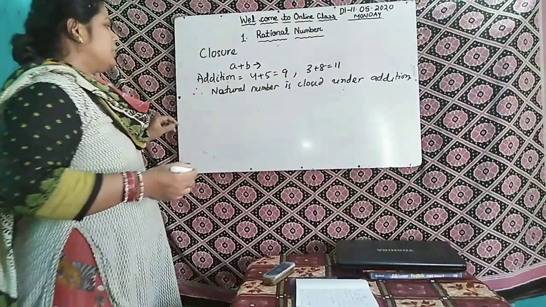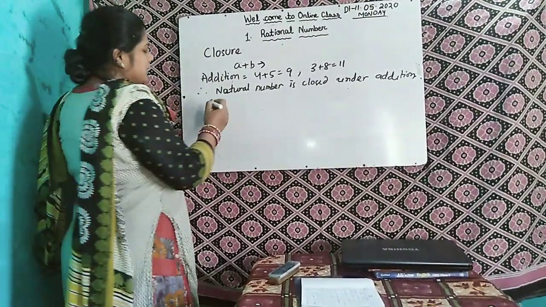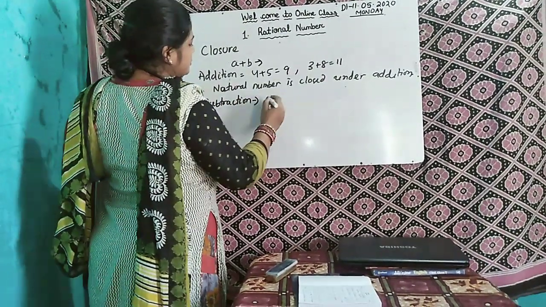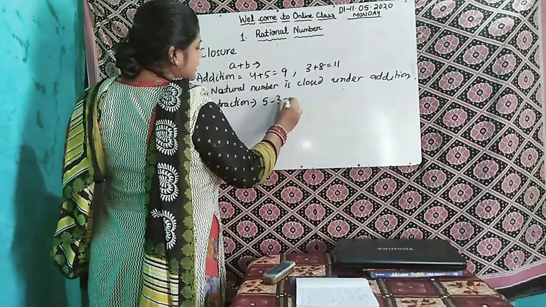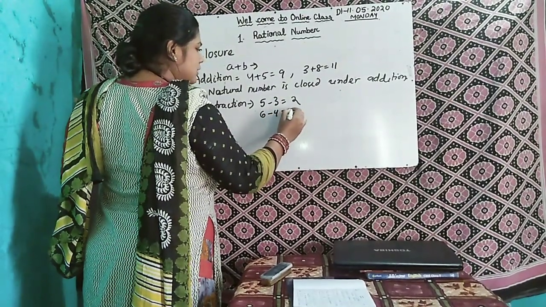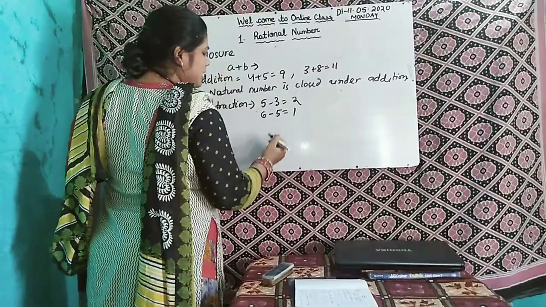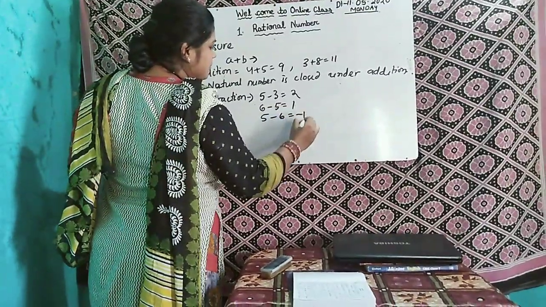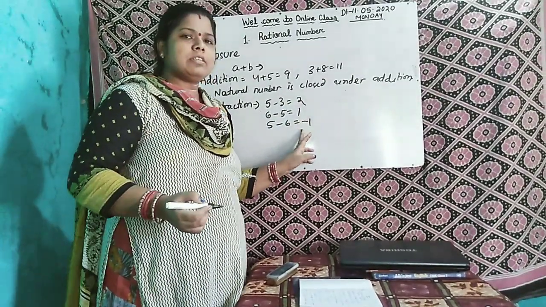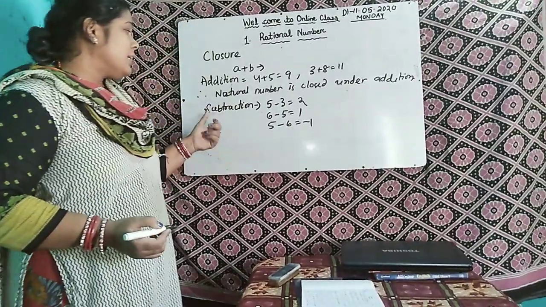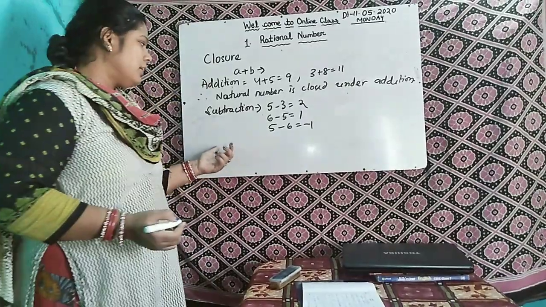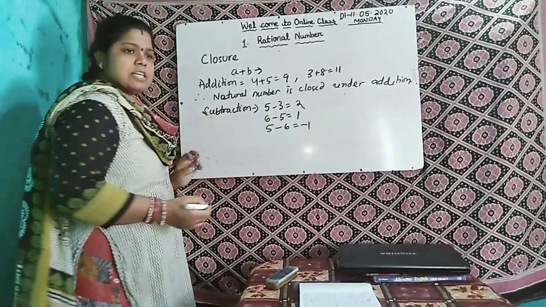Like this, suppose you take subtraction. In the subtraction case also, suppose you say 5 minus 3 equal to 2, 6 minus 4 equal to 2, or 6 minus 5 equal to 1. If you say 5 minus 6 equal to minus 1, so here 2 and 1 are natural numbers, but minus 1 is not a natural number. So here you say that natural numbers are not closed under subtraction. Understood? So natural numbers are not closed under subtraction.